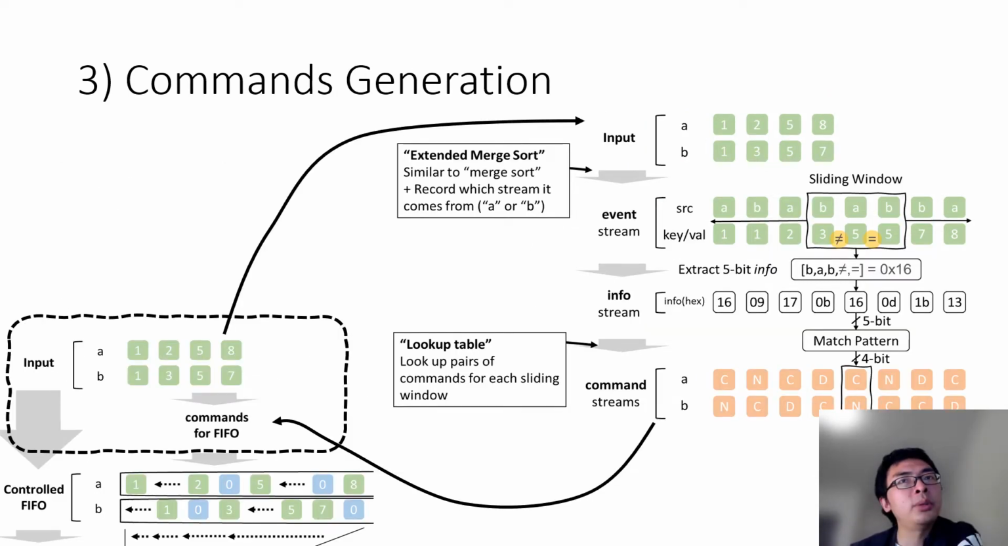The commands can be generated from the input arrays like following. First, we merge sort the 2 input arrays and record for each element where it comes from, A or B. We call this extended merge sort. Then, for each element, we extract 5-bit matching information from its left and right neighborhood. This can be also considered as a sliding window. Finally, we use a lookup table to determine the commands for each element, using the 5-bit information as indexes. By changing the content of the lookup table, we can support different matching patterns such as union, intersection, or others.